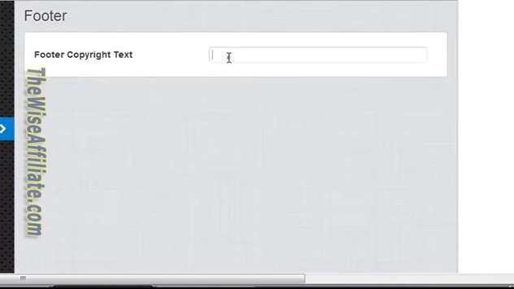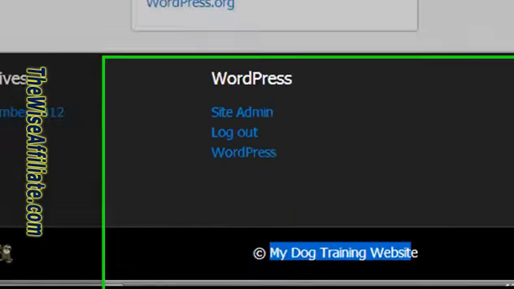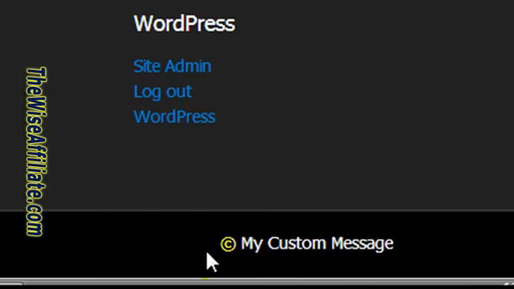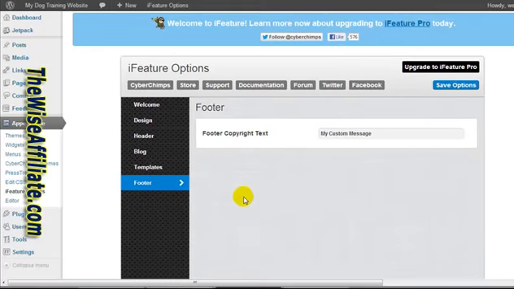Or if we wanted to enter in our own little custom message and hit save options, let me refresh this, it would say my custom message. So that wraps up the actual iFeature options. There's many more options in here.